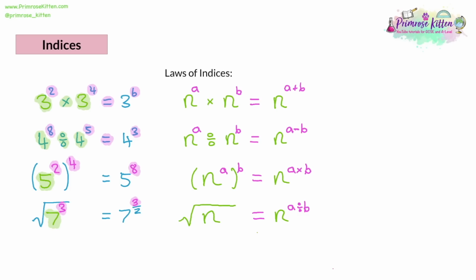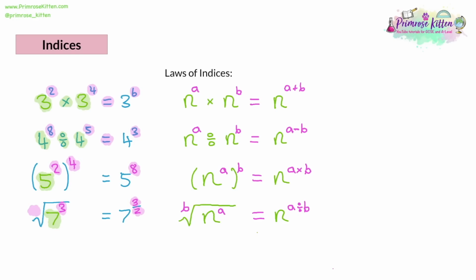Where's the 2 coming from? Well, the 2 comes from the order of which you're rooting. This is a square root, so it's a 2, because the symbol for square is 2. If it was, say, a cube root, you'd have a little 3 next to the root, and then it'll be 3 over 3 for this question. The denominator will be 3. So our A is the power of the root, and if it has no power, it's 2, and A is the power on our base number.